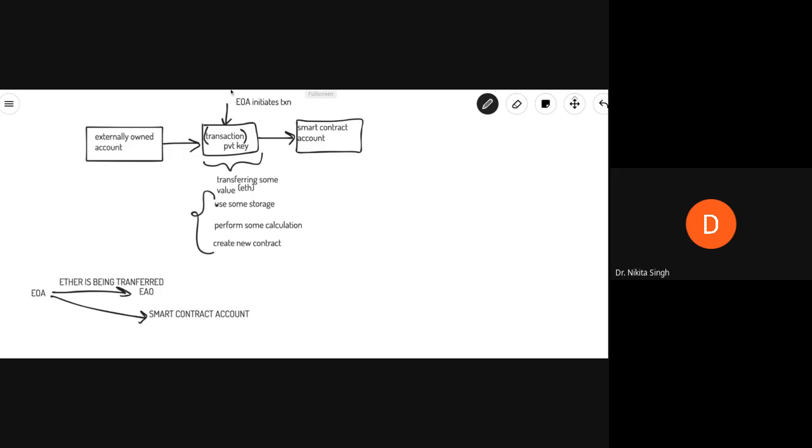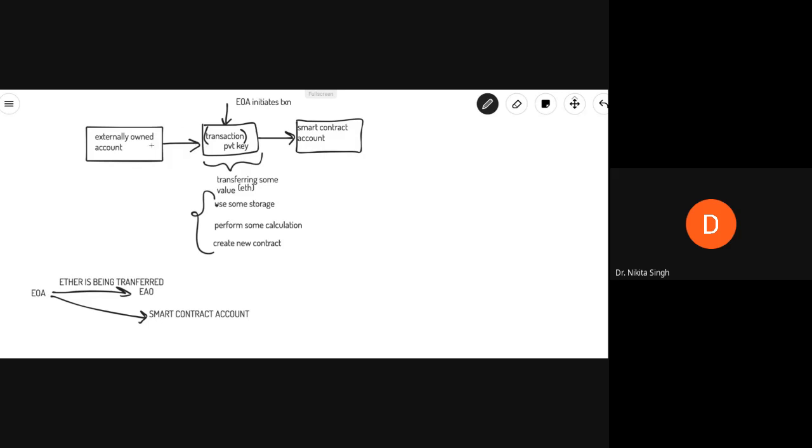Okay. So that is what I'm trying to say here, that your externally owned account can contact the contract account and it can activate the contract account's code because of its transaction.